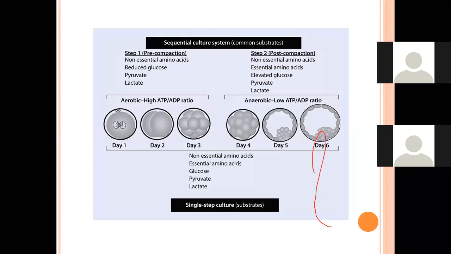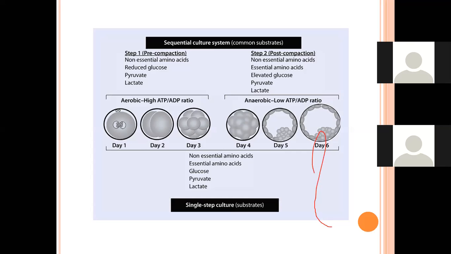We have to take care also that the oil should be toxin free. Do you have to incubate the oil also? Everything should be pre-incubated. Yes, of course, ma'am, we have to incubate the oil also before our cases.